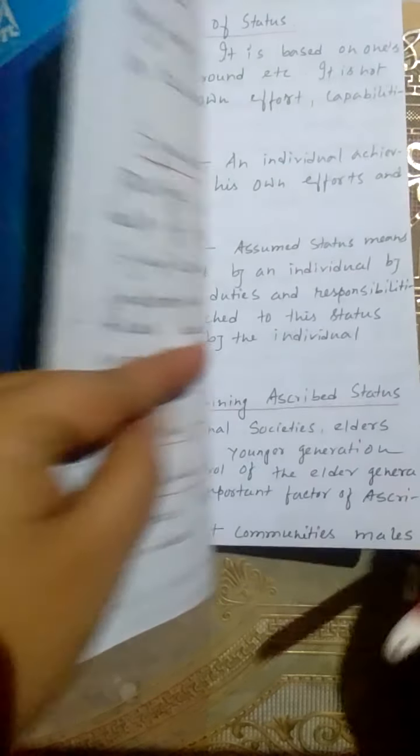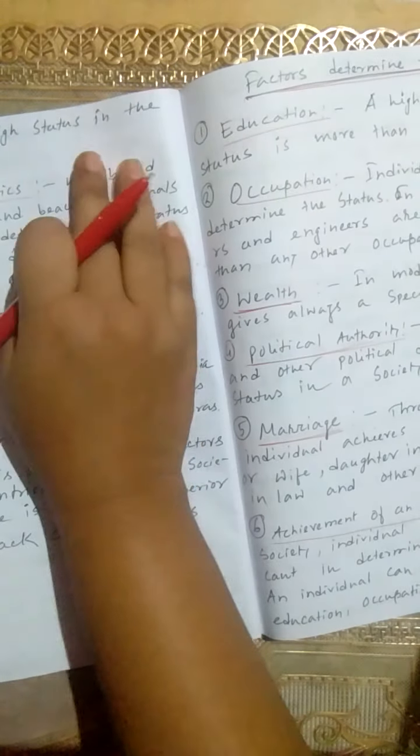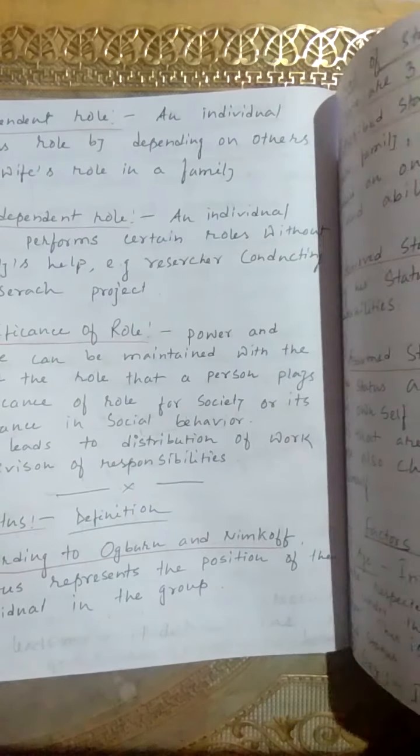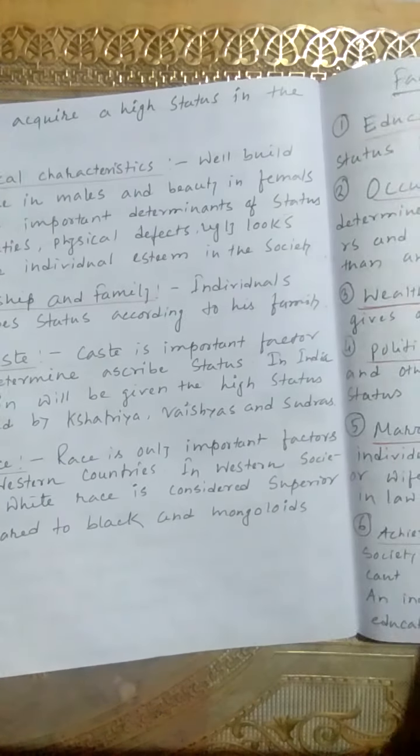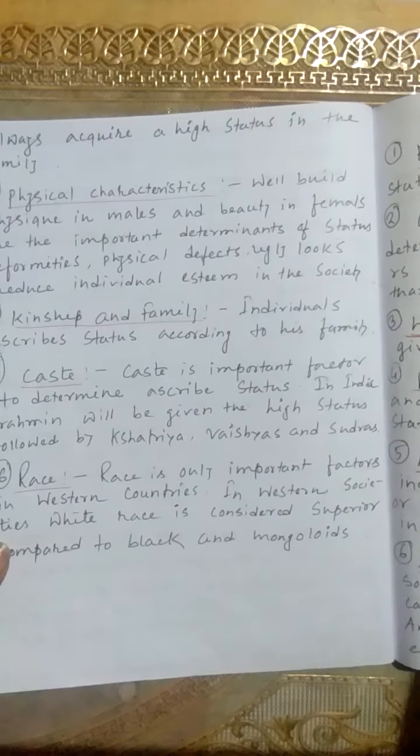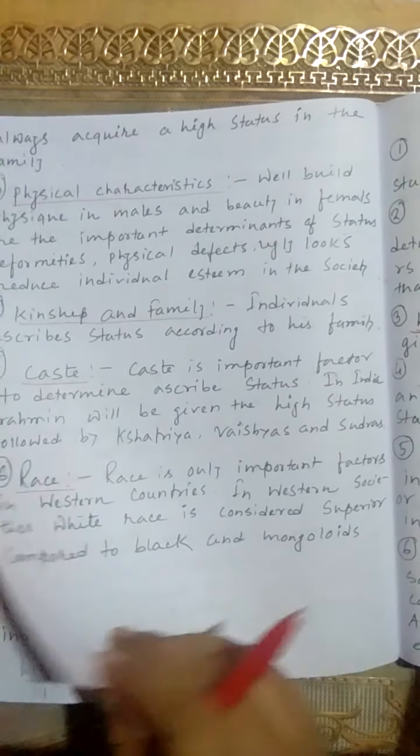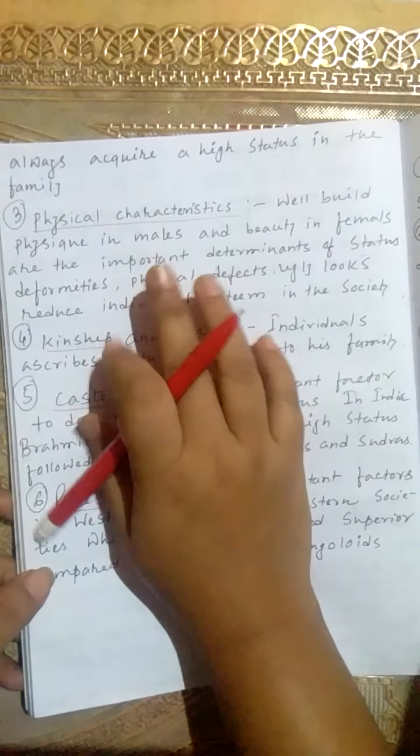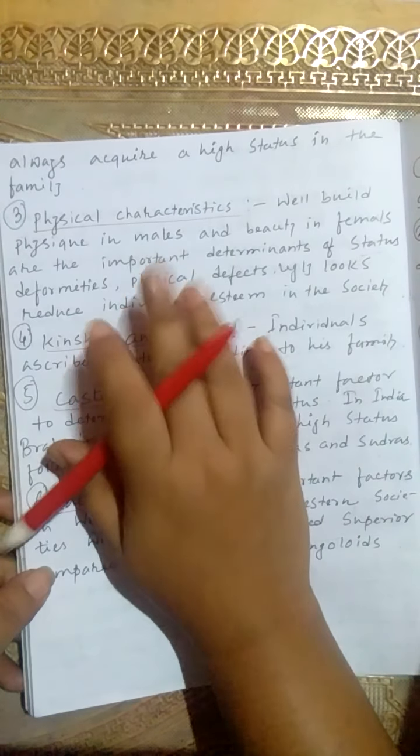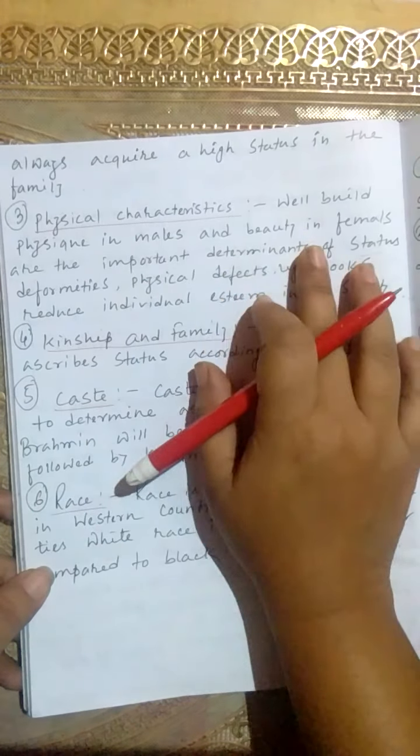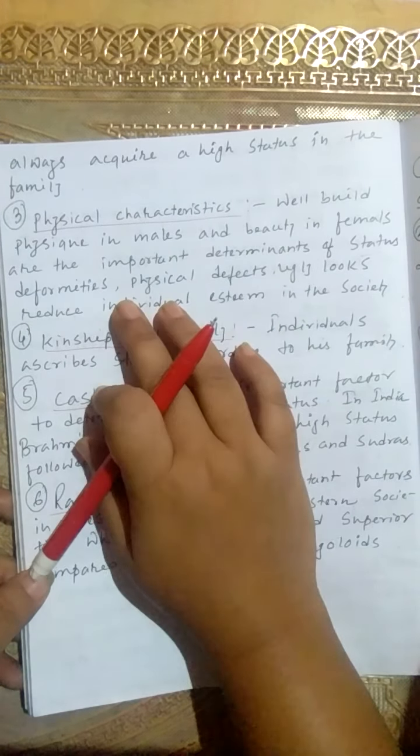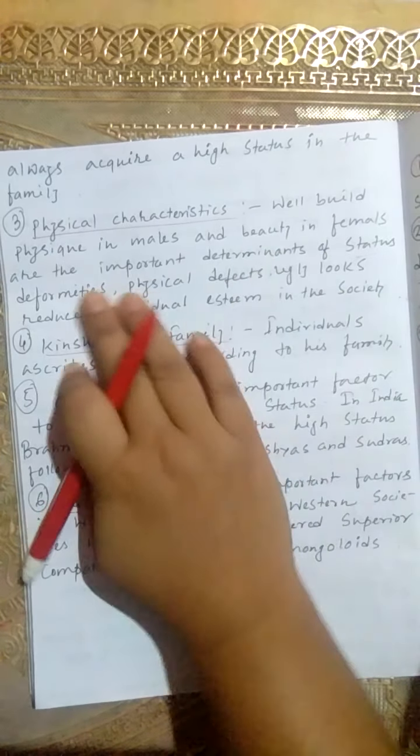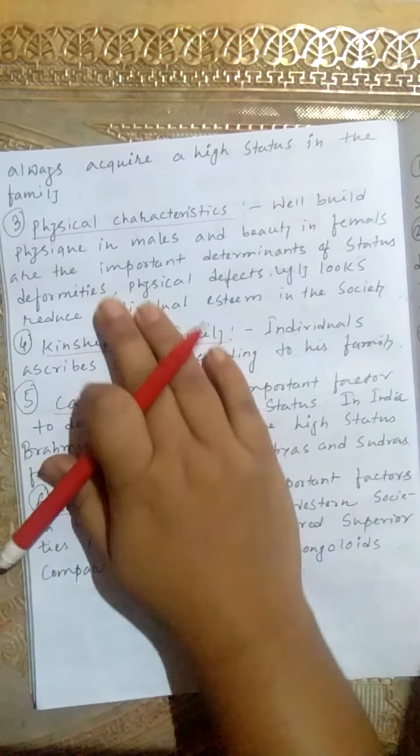Point 2, sex. In most communities, males always acquire a high status in the family. That means in most communities, males acquire higher status than females in a family. Point 3, physical characteristics. A well-built physique in males, that means looking handsome, and beauty in females are important determinants of status.